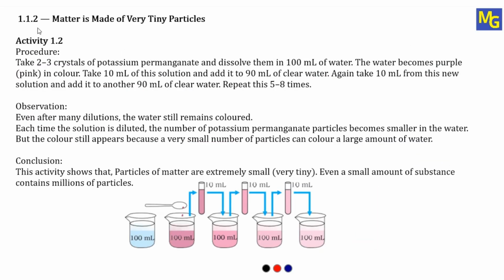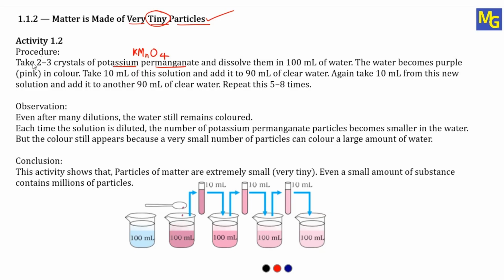Now we are going to see the next activity, which is going to prove that matter is made up of very tiny particles. As I told, matter is made up of particles, we have proved it, but the particles are very tiny. That we are going to prove with the help of activity number 1.2. So see the procedure. Take 2 to 3 crystals of potassium permanganate, that is nothing but KMnO4. These are the purple color crystals.